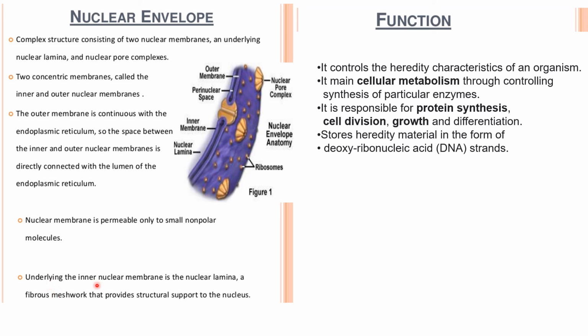Underlining the nuclear membrane is the nuclear lamina, a fibrous meshwork that provides structural support to the nucleus. Now, what are the functions of the nucleus? So it controls the hereditary characteristics of the organism. It maintains cellular metabolism through controlling the synthesis of particular enzymes. It is responsible for protein synthesis, cell division, growth and differentiation. It stores hereditary material in the form of DNA strands.